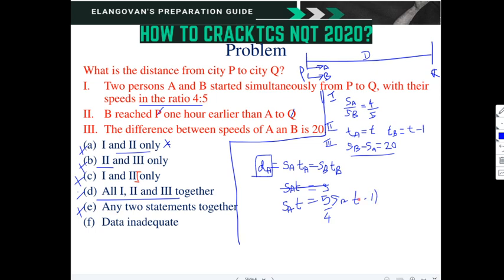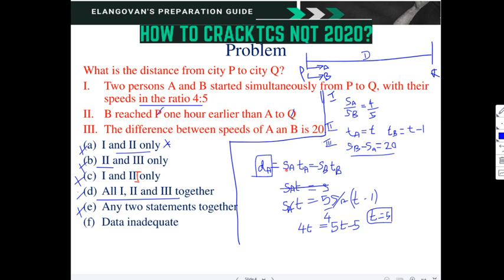So from this, SA gets cancelled. So 4T is equal to 5T minus 5. Am I right? 4T is equal to 5T minus 5. So what is T? 5T minus 4T is 5. So T is equal to 5. We can come to a conclusion. Okay, T we have got.